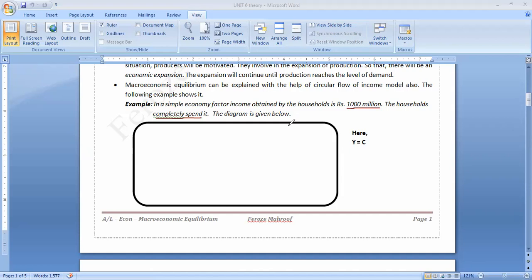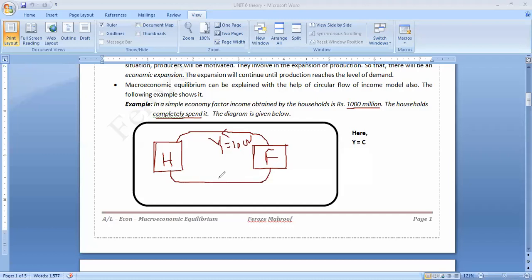Households are getting the factor income of 1,000. Households earn an income of how much? 1,000. They completely spend it. If that is so, how to show the circular flow? Very easy. Households we can show as H, and they get this income from firms. So they are earning how much? 1,000. Y is 1,000.